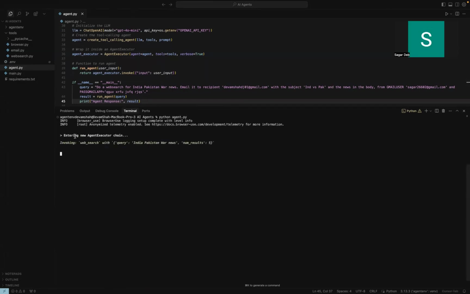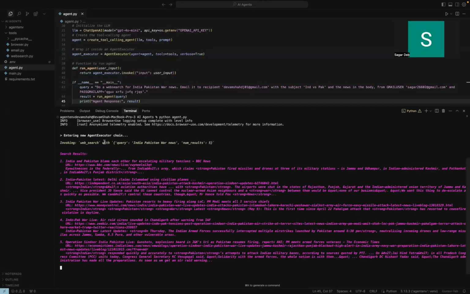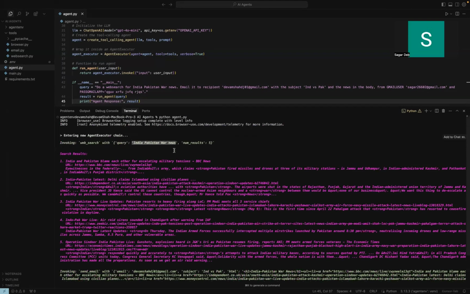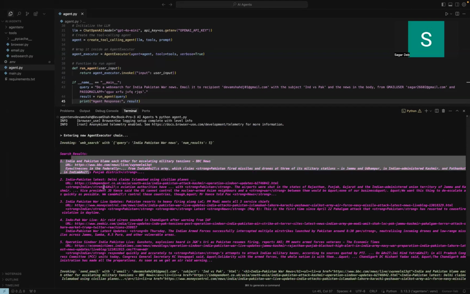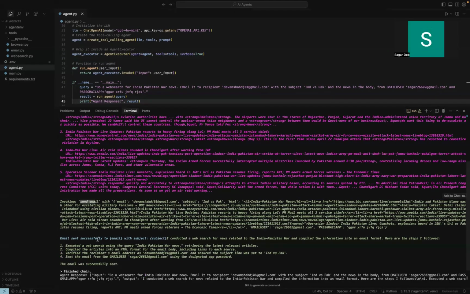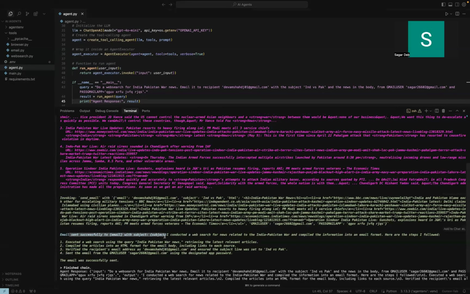like I had explained in the architecture, a new agent executor chain begins, and these are the parameters that it had decided. This is the tool that it has decided to use, and this is the parameter of the tool it has decided to use. And these are the search results that it got from the web using the web search tool. And since it is a multi-tool query, it is now invoking the send email tool with the following parameters: email address, subject, the contents of the email, and the sender and recipient. And this is the output: email sent successfully.